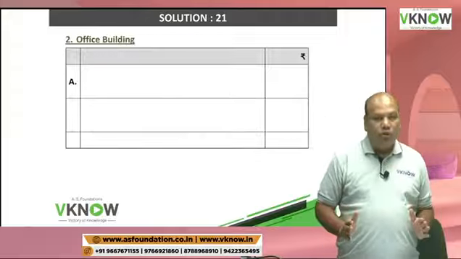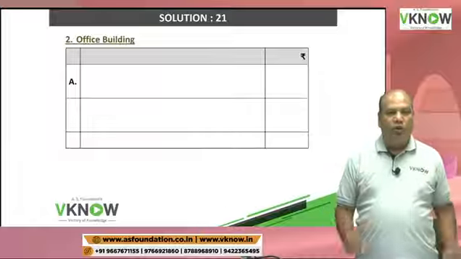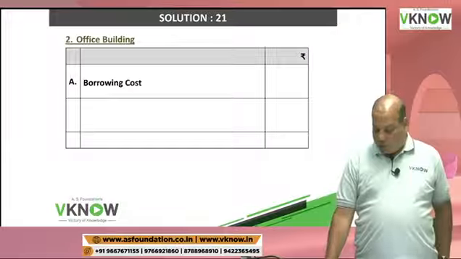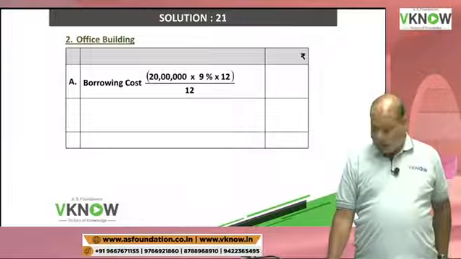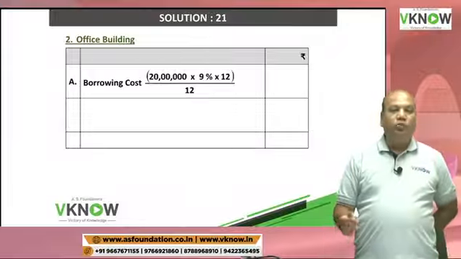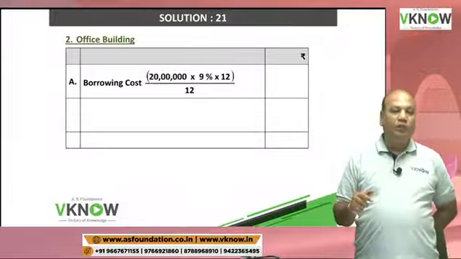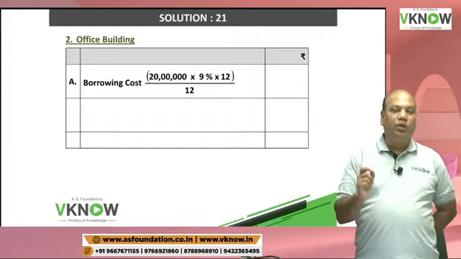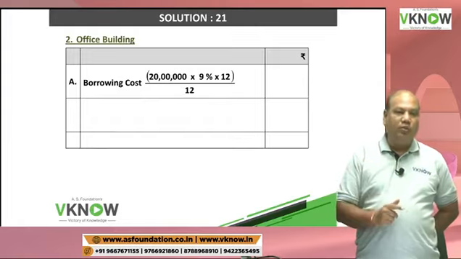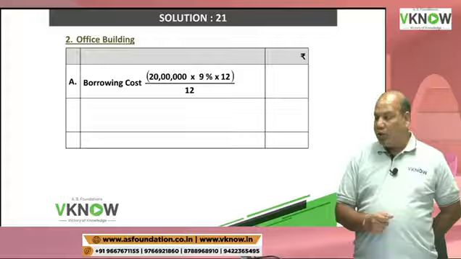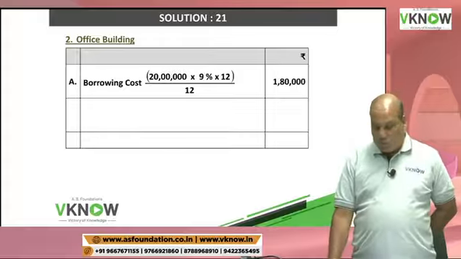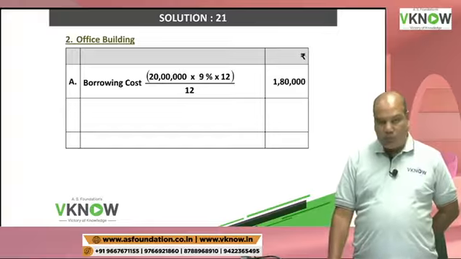If you look at the question for office building, we have taken 20 lakh rupees borrowing and the interest rate is 9%, and the loan was taken on the 1st April itself. So we are going to pay on 20 lakh at 9% for 12 months. 20 lakh into 9%, that comes to 1,80,000.